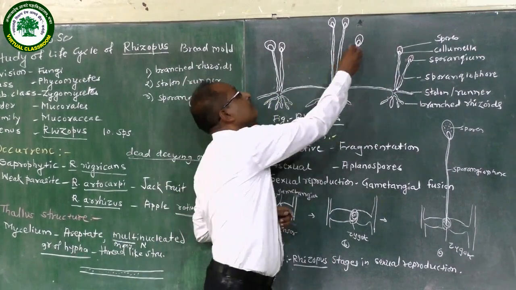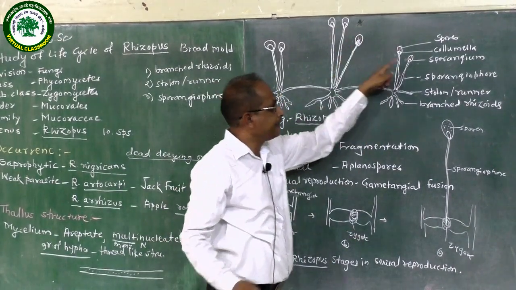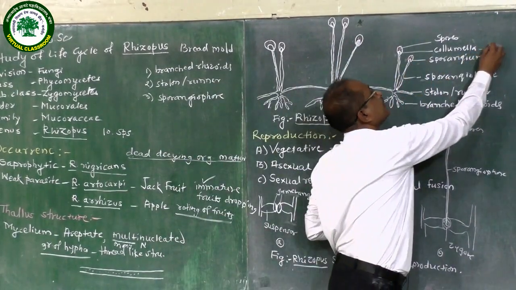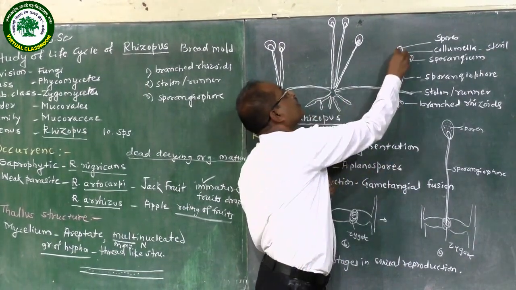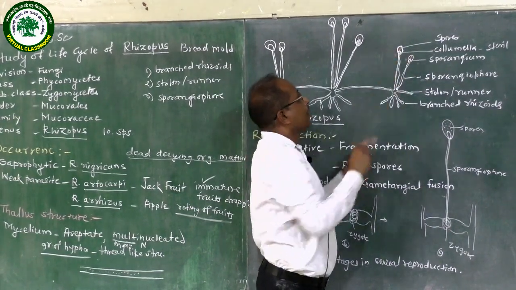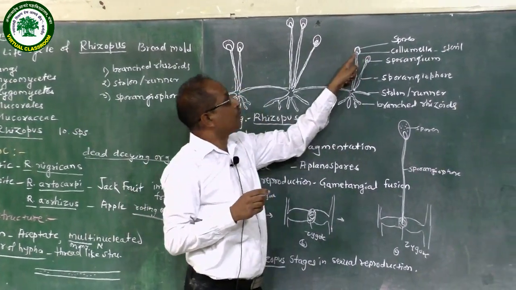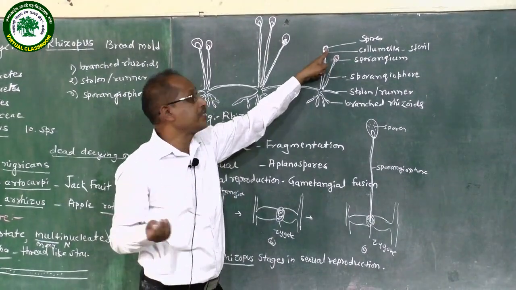In the central part of the sporangium is the columella, and the columella is a sterile part. Then this is the whole sporangium. Outside the columella there is a sac called the spore sac.